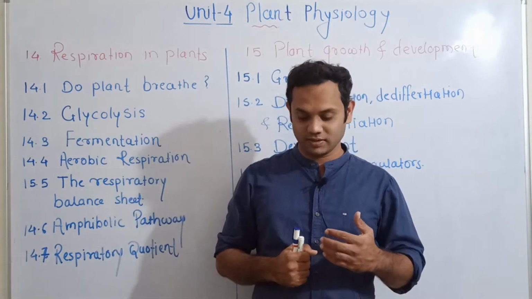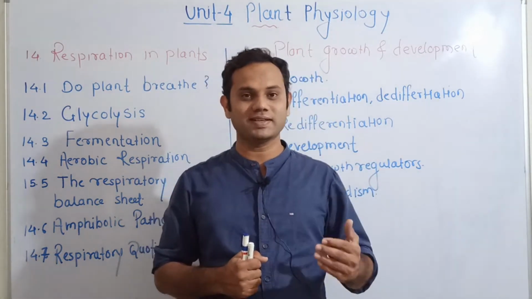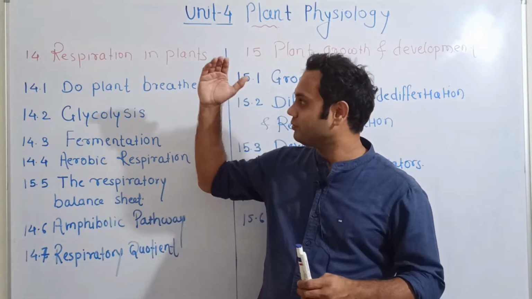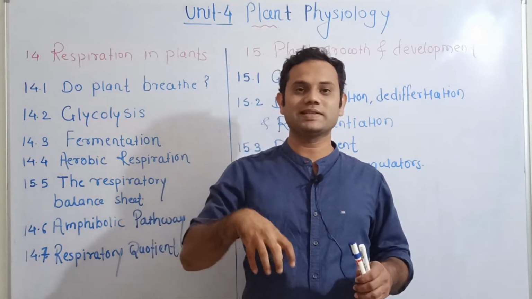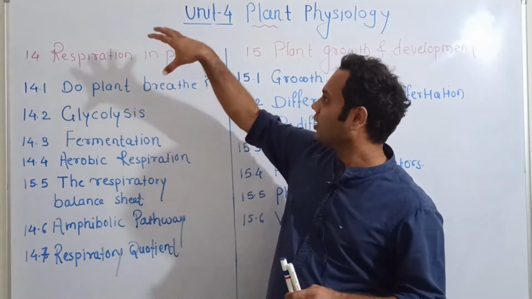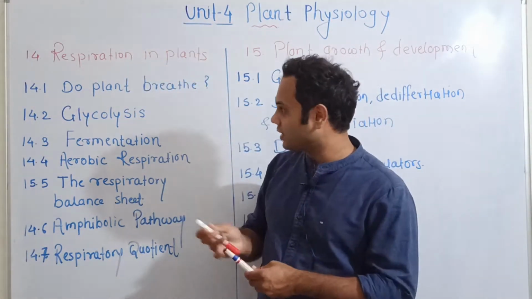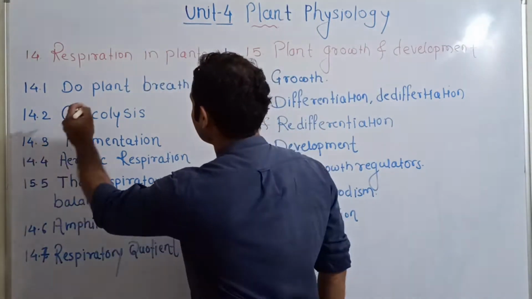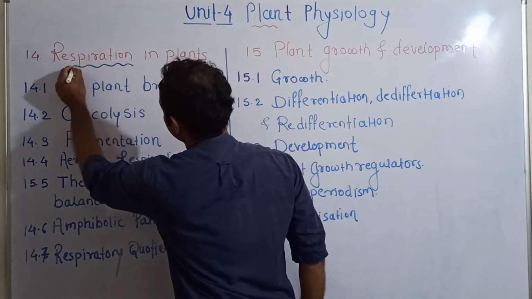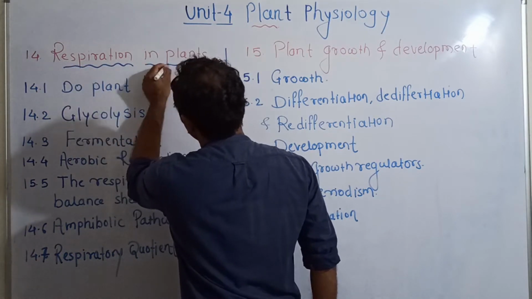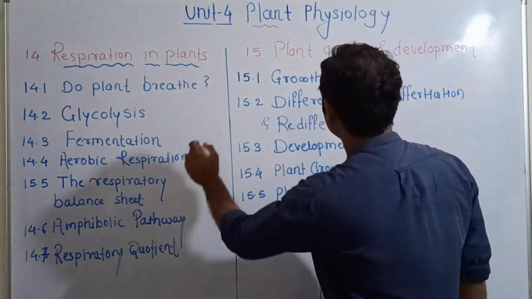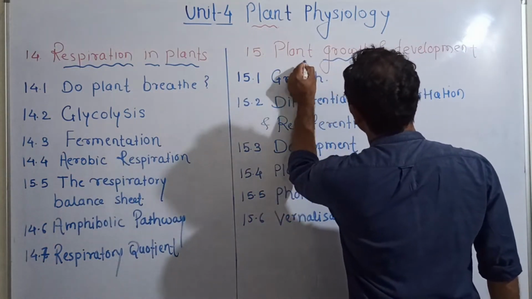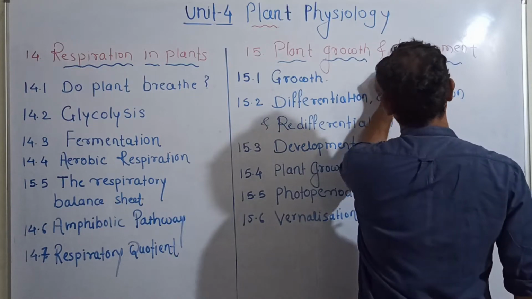These are the three chapters that we have discussed, and two chapters are left, which will be discussed in this lecture. These two chapters are chapter number 14, respiration in plants, and the 15th chapter, plant growth and development.